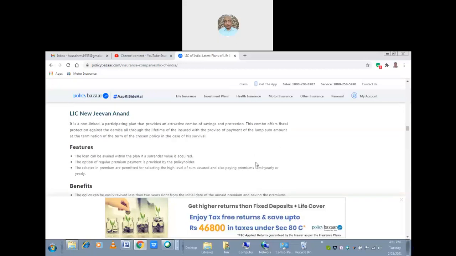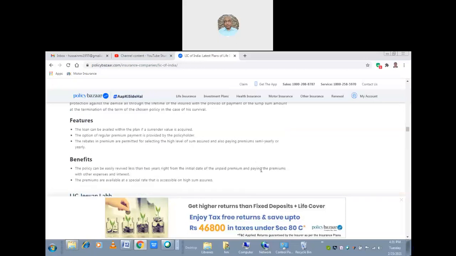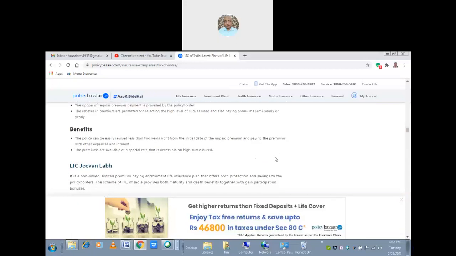Yes, this New Jeevan Anand is a very good policy where the loan can be availed once the surrender value is acquired. If the surrender value is there, naturally the loan will be applied, and the option of regular premium payment is provided to the policyholders. A rebate on the premium is also permitted for selecting a high level of sum assured, and also for paying the premium semi-yearly or yearly. So that is another policy we can make out.